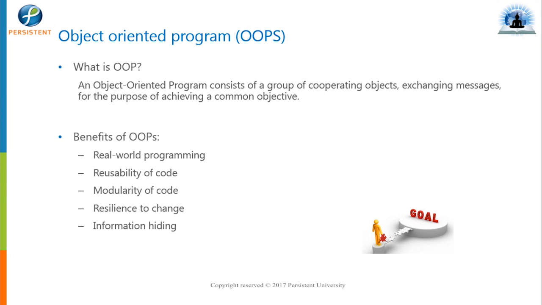So we came up with a new idea, a very good, very nice, very beautiful concept, that is object oriented programming. This is basically to group the cooperating objects that exchange messages. Object oriented programming is basically to get whatever you have in real life and convert that into the software domain.